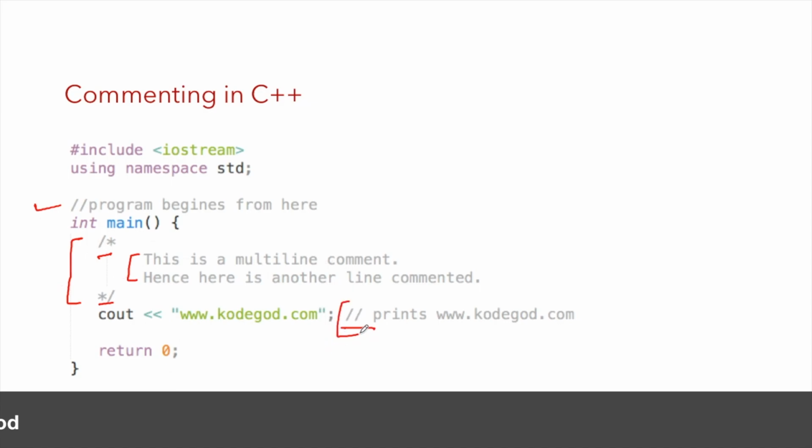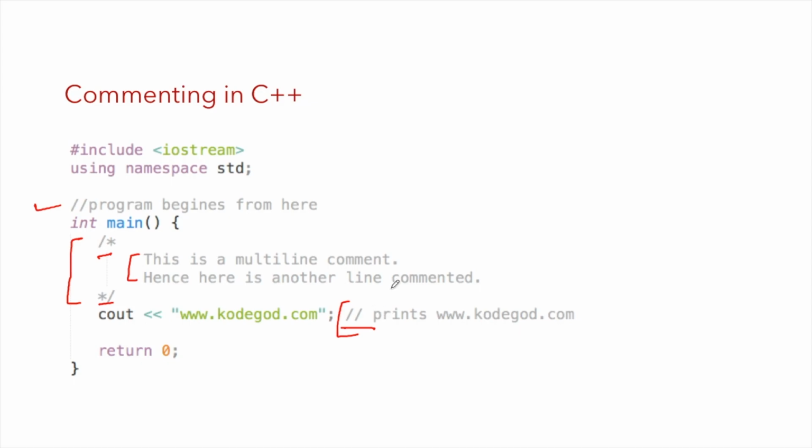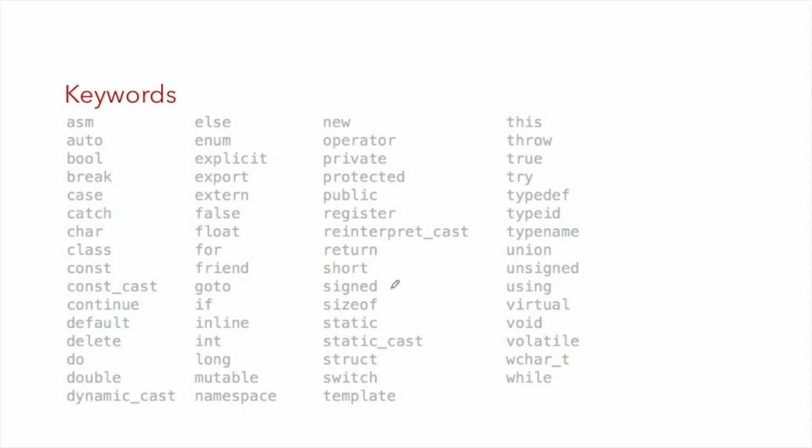This whole part will be ignored by the compiler. We use comments for our understanding, to make code more readable and understandable. C++ has added a few more new keywords in comparison to the C language. These are all the keywords that are supported in C++. You can notice these are the new keywords.